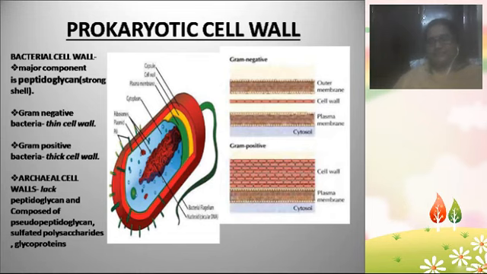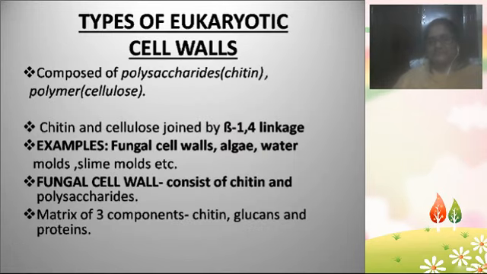That is the basic difference between the bacterial cell wall and the archaeal cell wall. In bacterial cell walls, in both gram-positive and gram-negative bacteria, peptidoglycans are present, whereas they are absent in the archaeal subgroup. Instead of peptidoglycans, pseudopeptidoglycans, sulfated polysaccharides and glycoproteins are present.